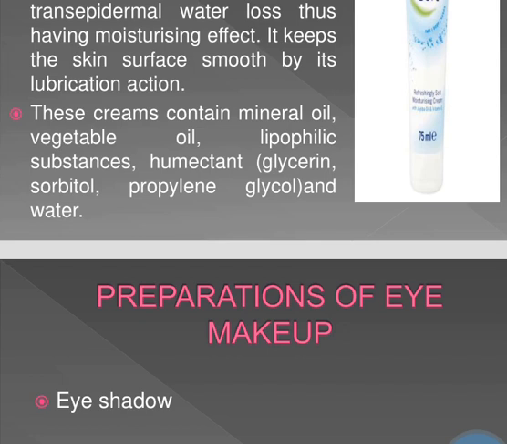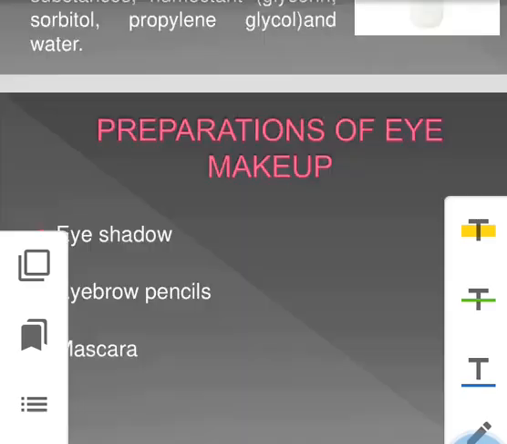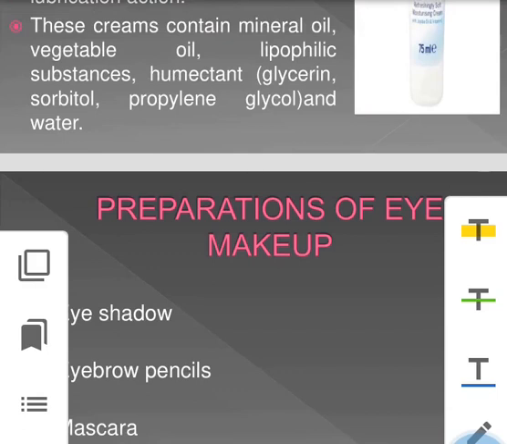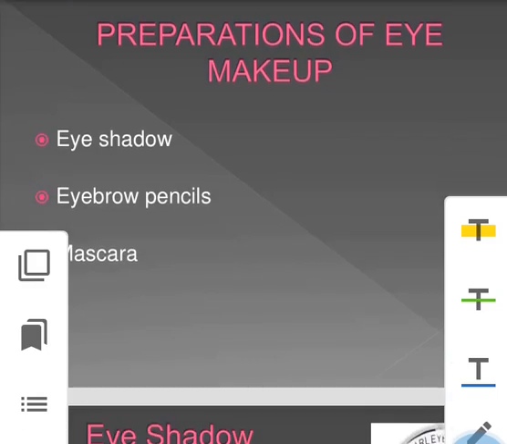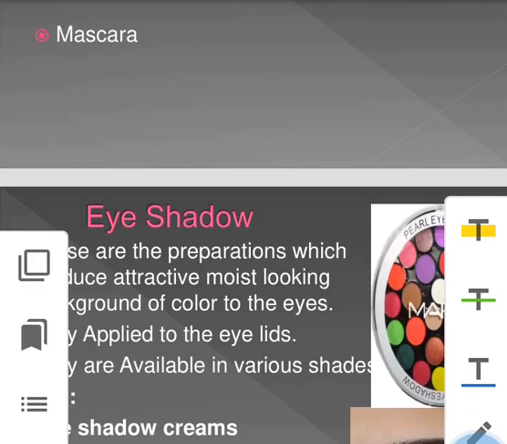Now our next important topic from the classification of cosmetics is eye cosmetics, the various cosmetics which are applied on the eye, that is, the preparation of eye makeup. Eye cosmetics include eyeshadow, eyebrow pencils and mascara.